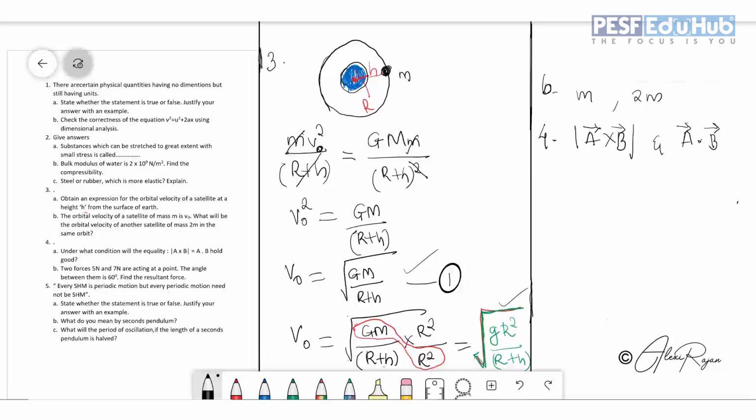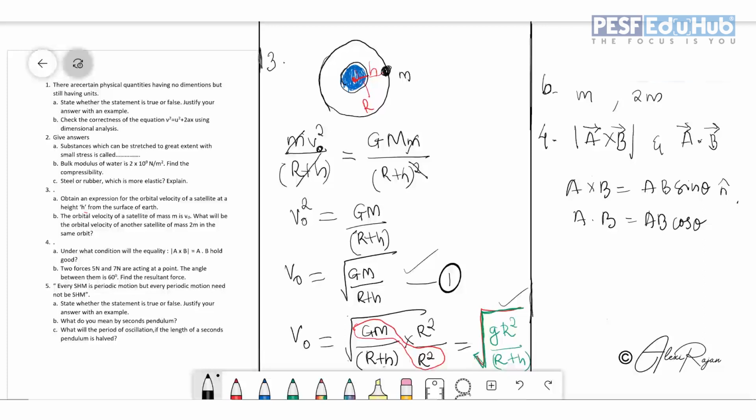That is, vector A cross B and vector A dot B will be equal in which condition? You all know that vector A cross B is equal to AB sine theta n cap, where n cap denotes the direction, and A dot B is equal to AB cos theta.